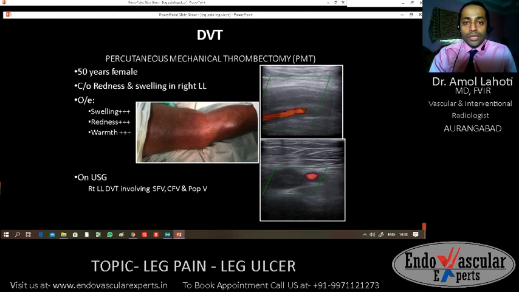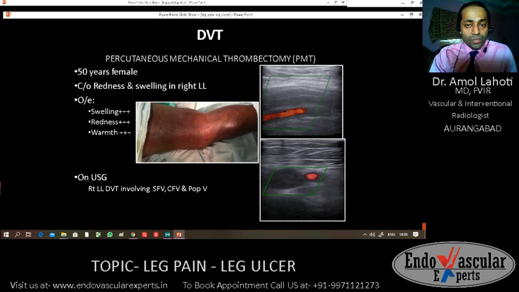In short, about deep vein thrombosis, if you ever see a patient with severe leg pain, a swollen and red leg, you should immediately consult your doctor because the patient might be suffering from deep vein thrombosis. For such patients, thromboaspiration or thrombectomy is available, and blood flow can be completely restored if they present at a very early stage.